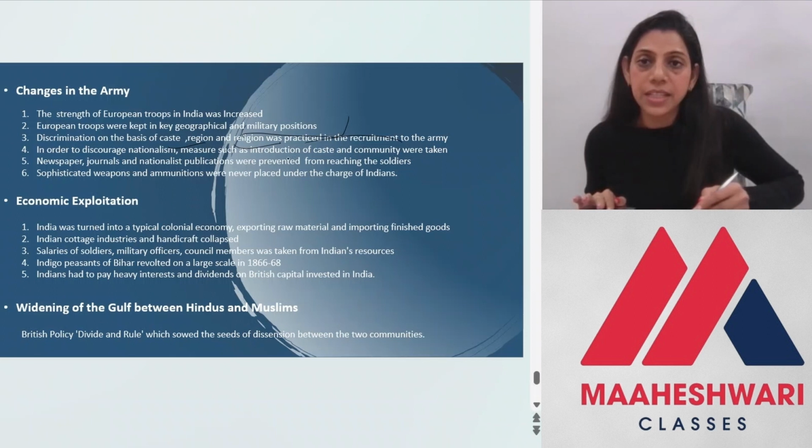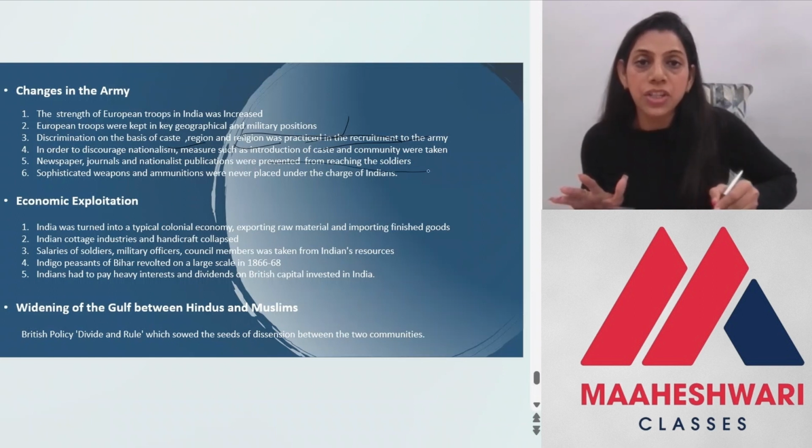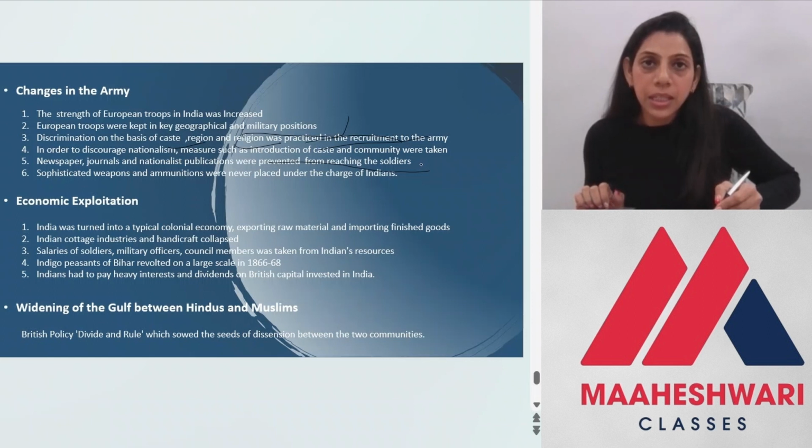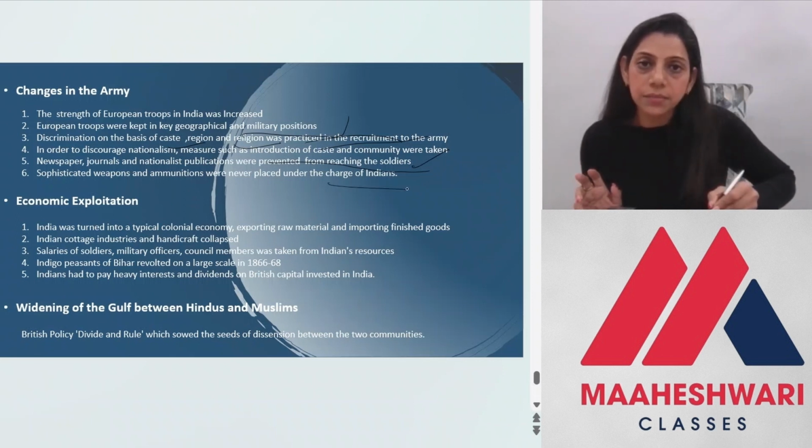revolt of 1857. So, in order to discourage nationalism, there were certain measures that were taken. That is, newspapers, journals, and other nationalist publications were prevented from reaching the soldiers. Na paper पहुंचेगा, na journal पहुंचेगा, na कोई information पहुंचेगी. So the soldiers will not be able to know what's happening in the country and how the national movement is unfolding. So that is one reason why there were a lot of changes done in the army, to prevent any kind of further rebellion in the army.